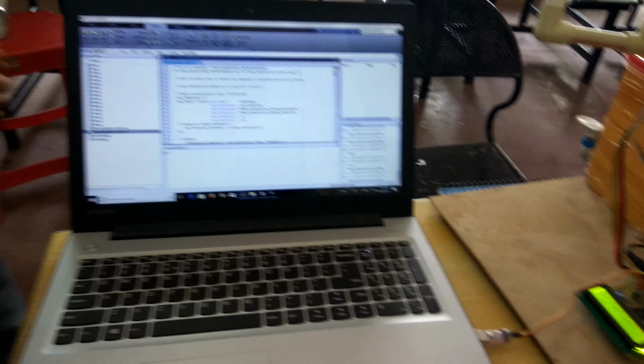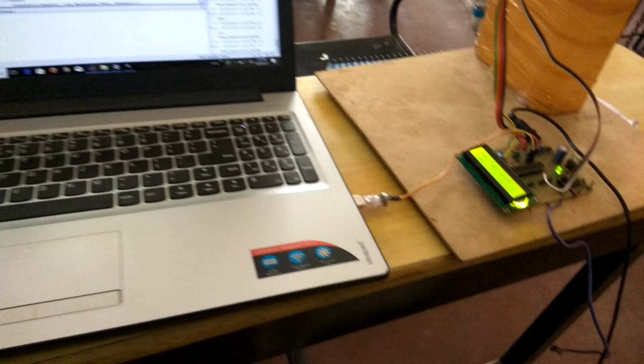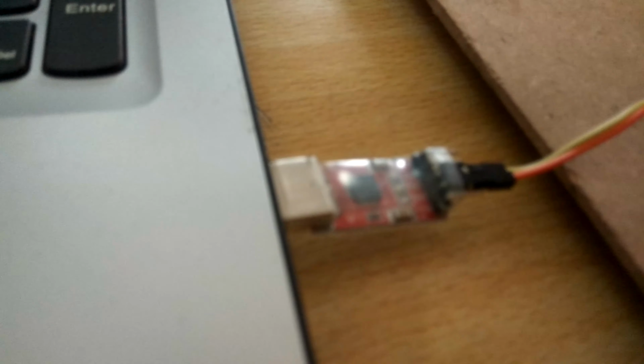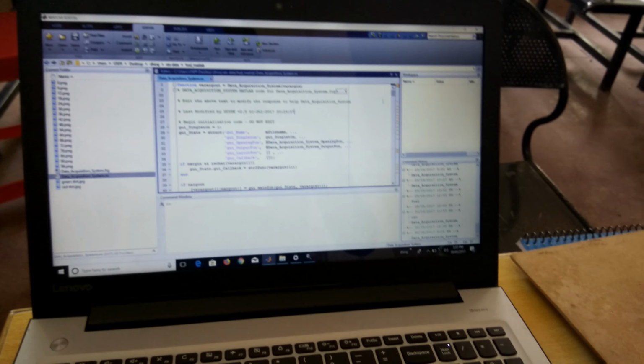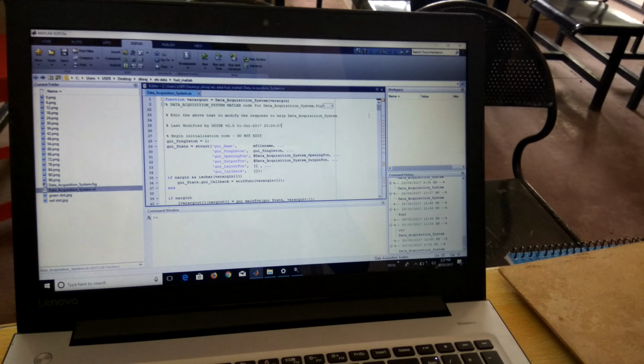This TTL converter will fetch all the data from the controller and give it to the serial port of the PC. And on the PC we have used MATLAB R2013A. This MATLAB will use a GUI for the real-time simulation of the project.